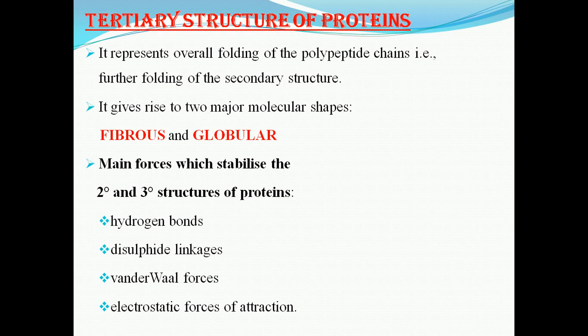Tertiary structure of protein represents the overall folding of the polypeptide chains, that is, further folding of the secondary structure. It gives rise to two major molecular shapes, that is fibrous and globular. The main forces which stabilize the secondary and the tertiary structure of protein are hydrogen bonds, disulphide linkages, van der Waals forces and electrostatic forces of attraction.